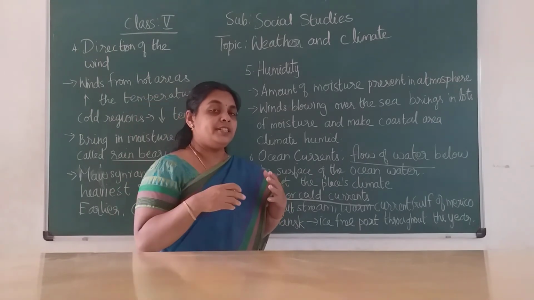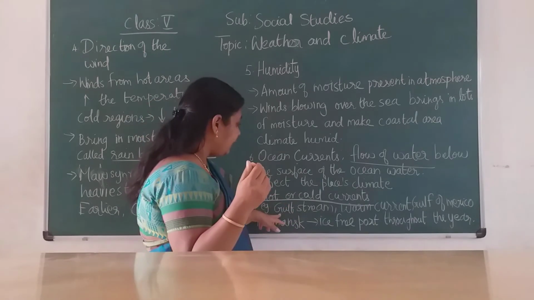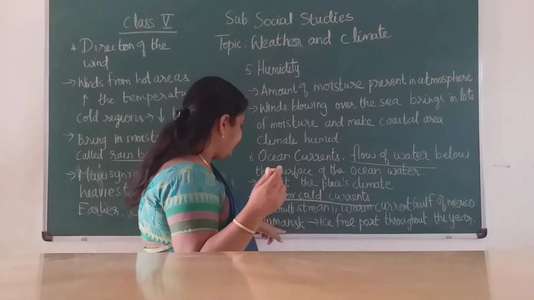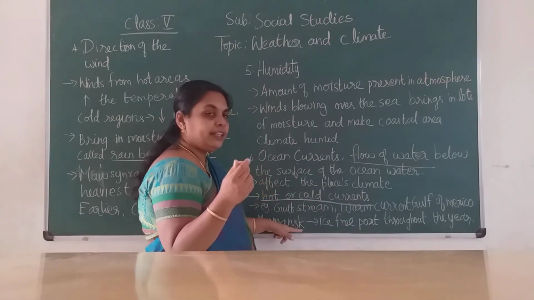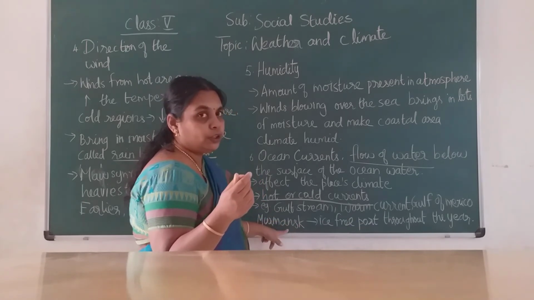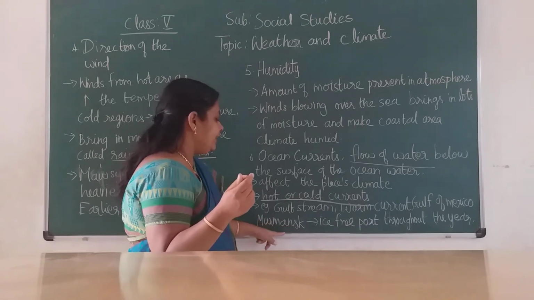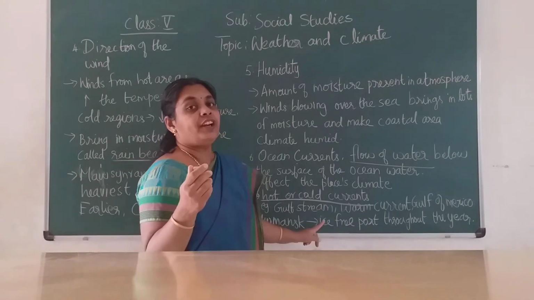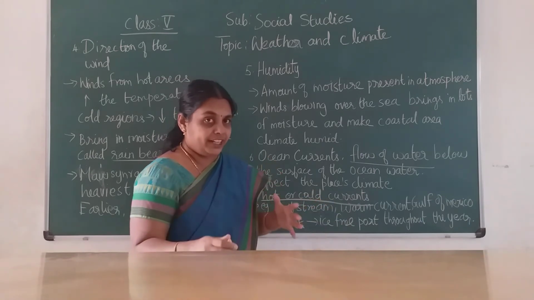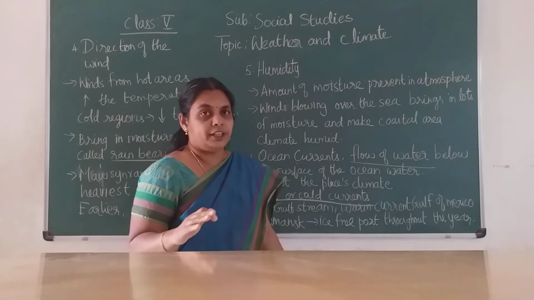Imagine, children, where the Gulf of Mexico and the Arctic Ocean are. There it moves. As it is a warm current, a place in Europe called Murmansk becomes an ice-free port. In the cold season, it will not freeze. It will be an ice-free port throughout the year.